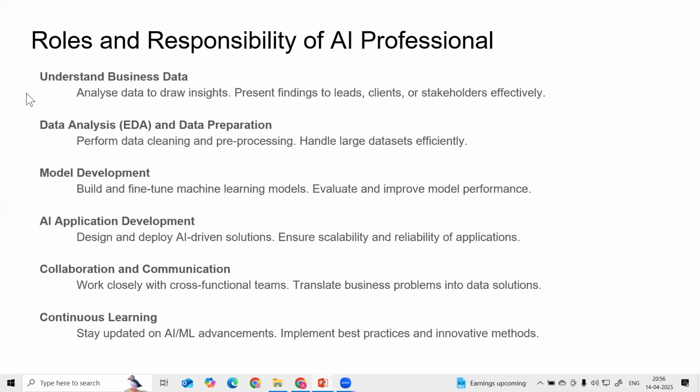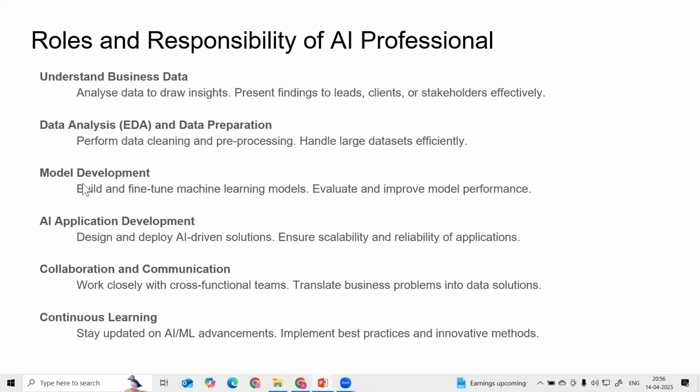Okay, then the next step is to do the EDA, exploratory data analysis and data preparation. In the EDA, what we are doing is data cleaning, data pre-processing, and handling large data effectively. Then we can prepare the data for the machine learning model or different models we can build up, right?